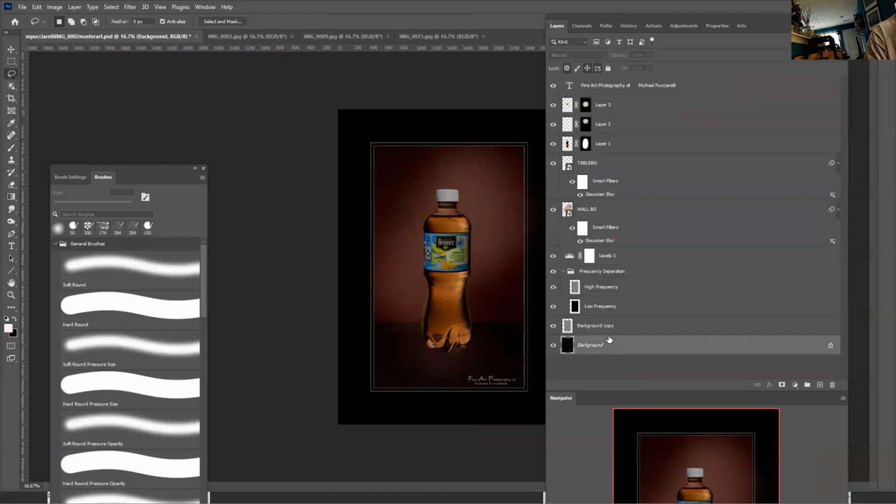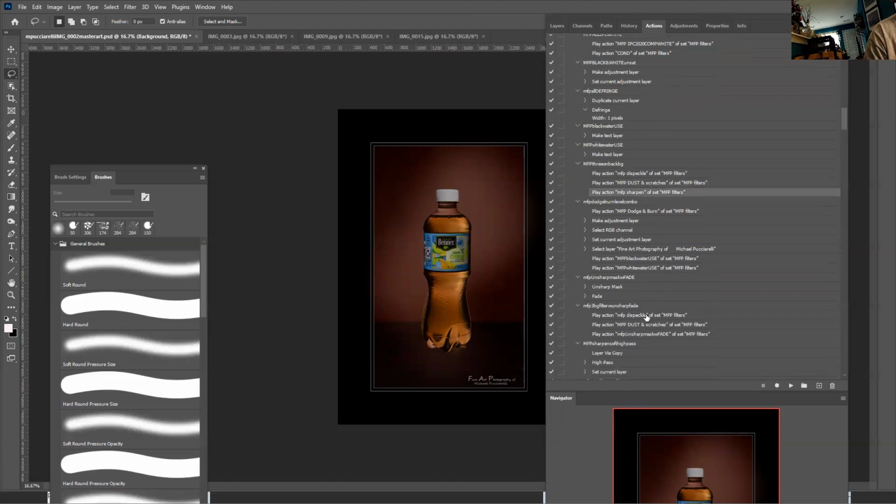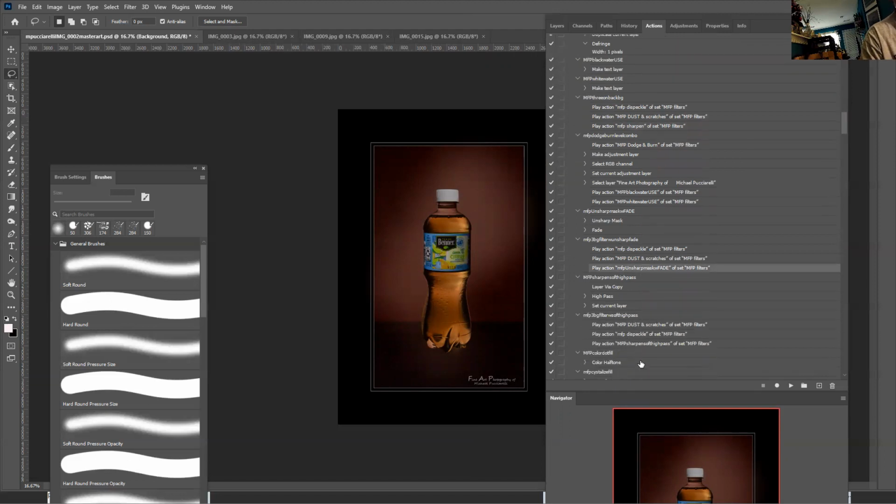And then I want to talk about the last set of actions. I have the speckle, I have dust and scratches, and many ways to sharpen. I can use sharpen and fade. You can also use a sharpen high pass. So many ways to sharpen.